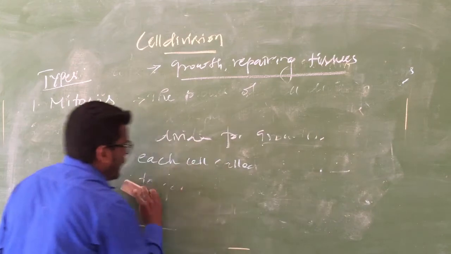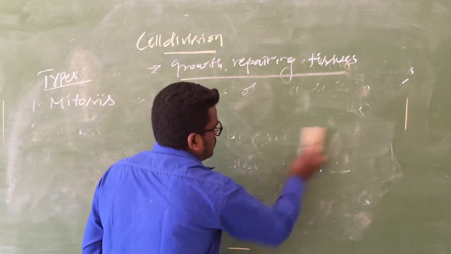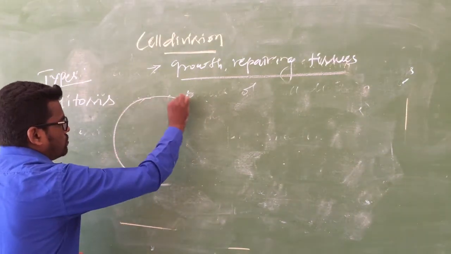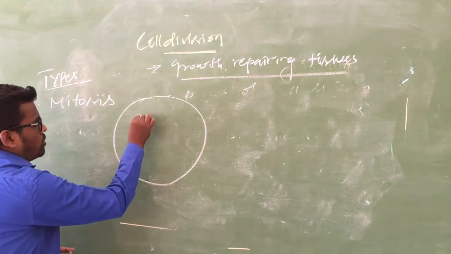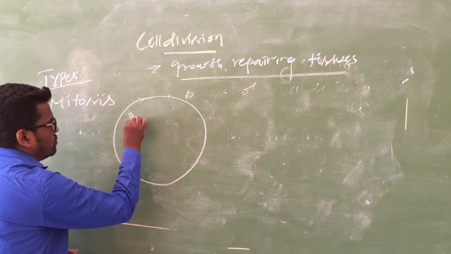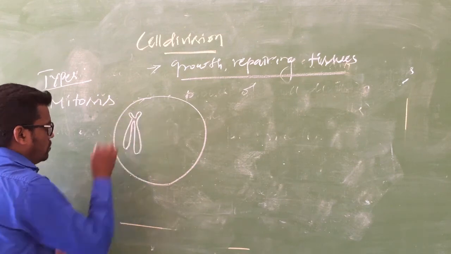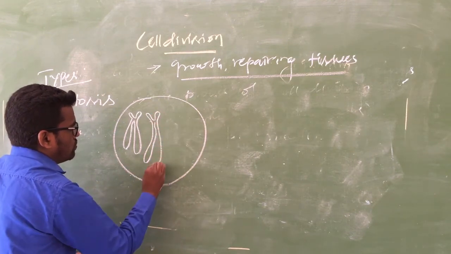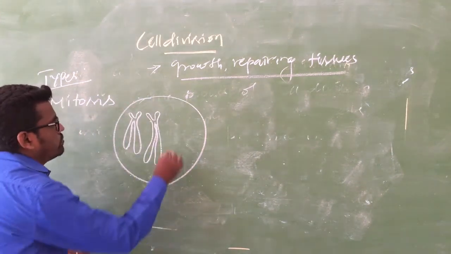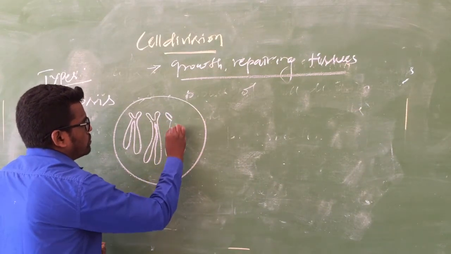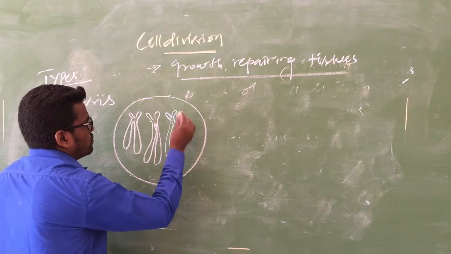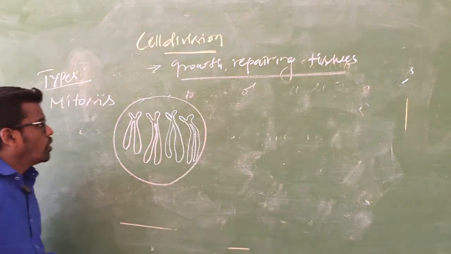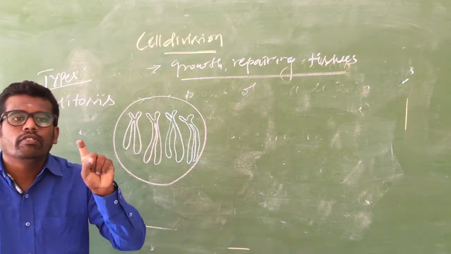Now the diagram. In the book, observe the given diagram clearly. It is a cell, and there are chromosomes. In the book, they are given in two separate colors.